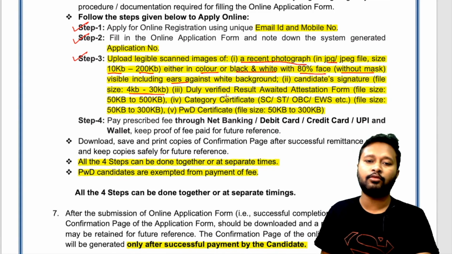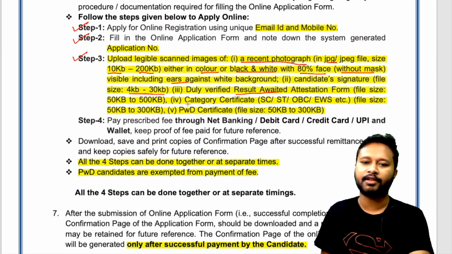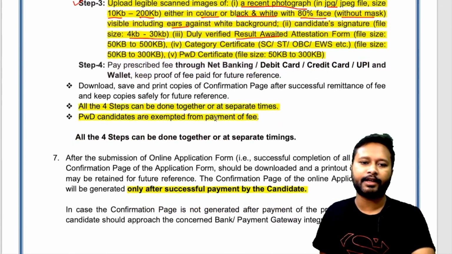It is for those who are in masters final year or are registered in masters. They have to apply under the result awaited category, and they need to give a certificate regarding the same. So that certificate they are asking. Category certificate, if you fall under a certain category, you have to upload that category certificate, and PWD certificate if you fall under that category.